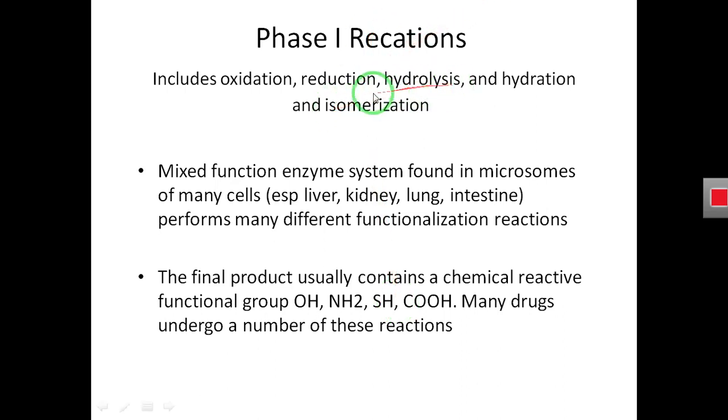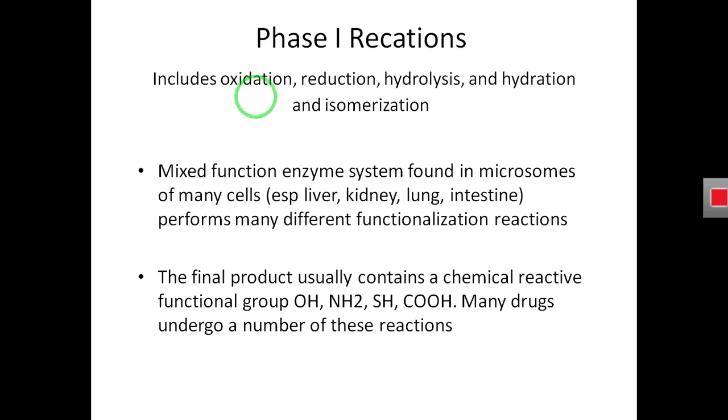Keep in mind that all these reactions take place according to the nature of the drug. For example, in some drugs it is necessary that the drug is oxidized to add a polar functional group, so this type of drug will oxidize.